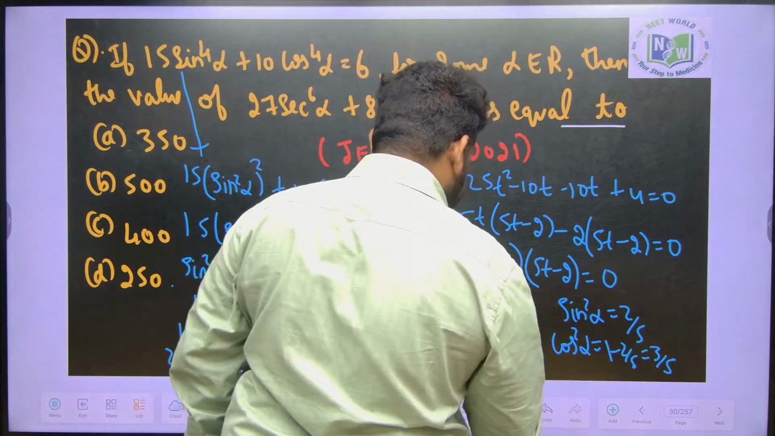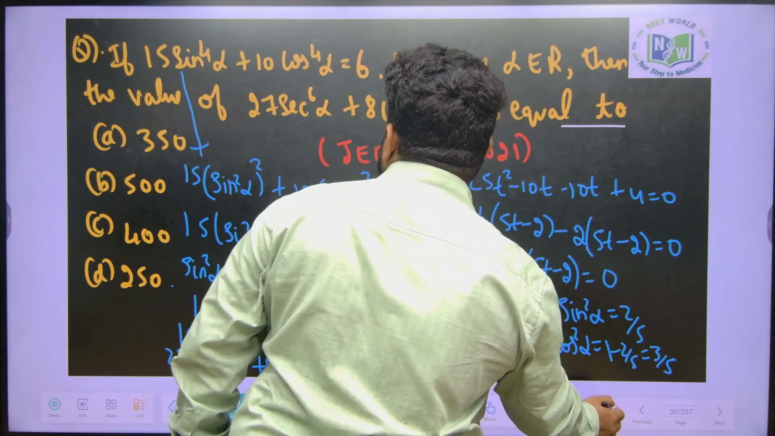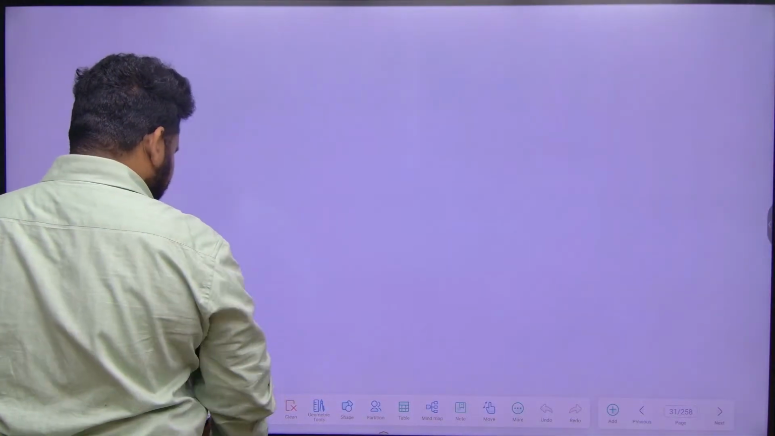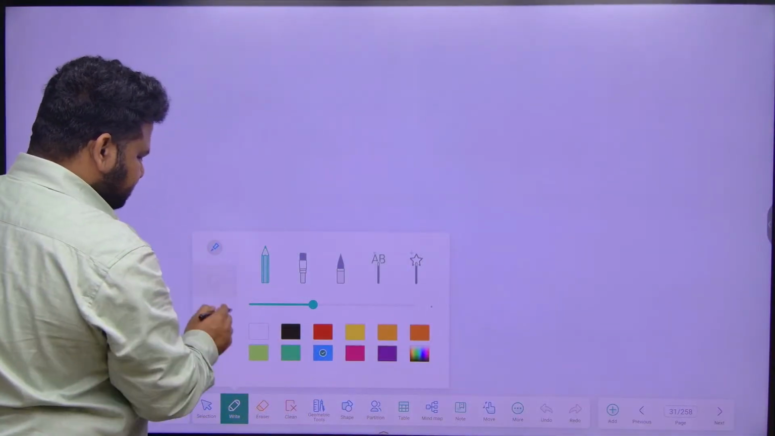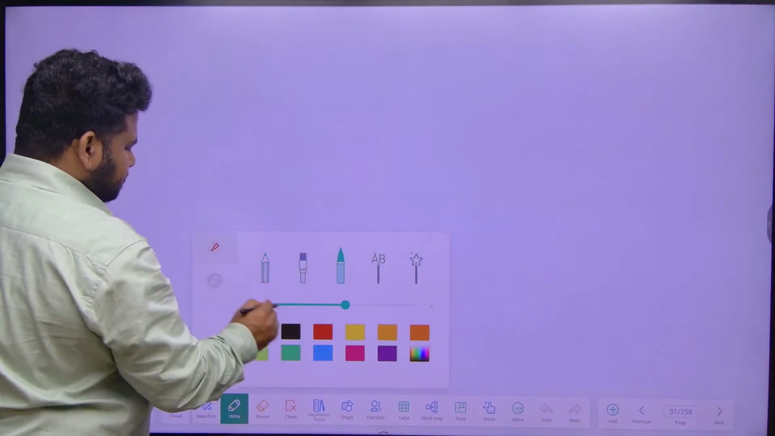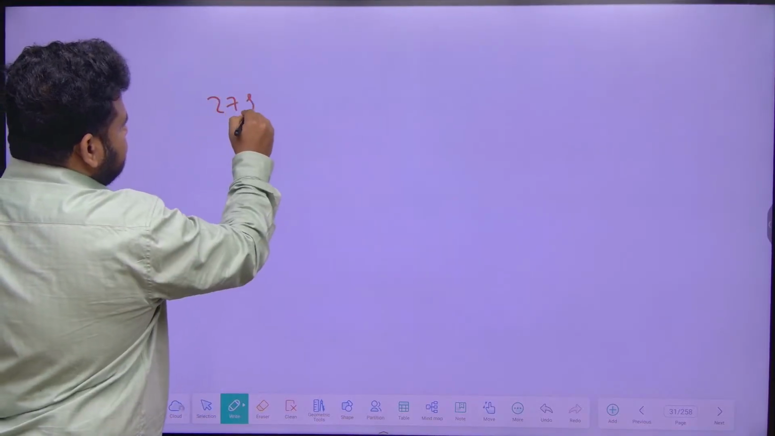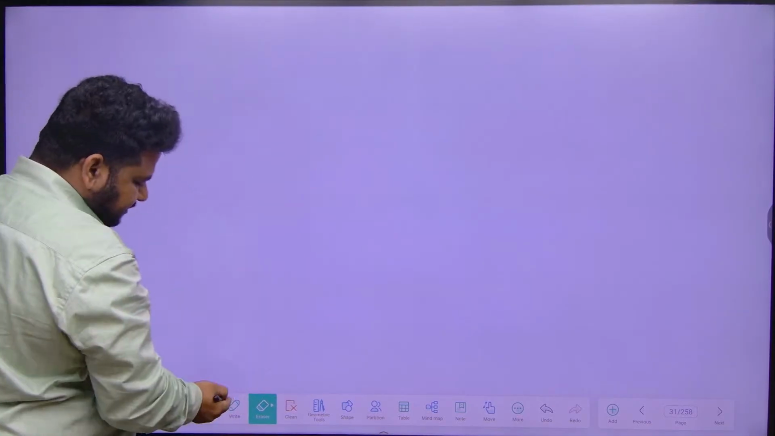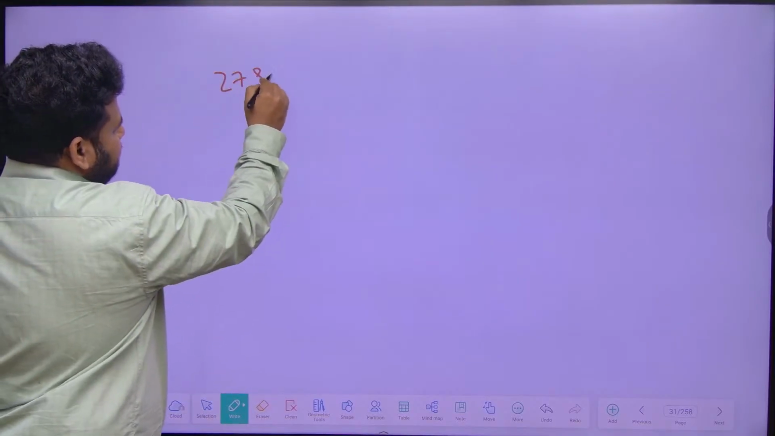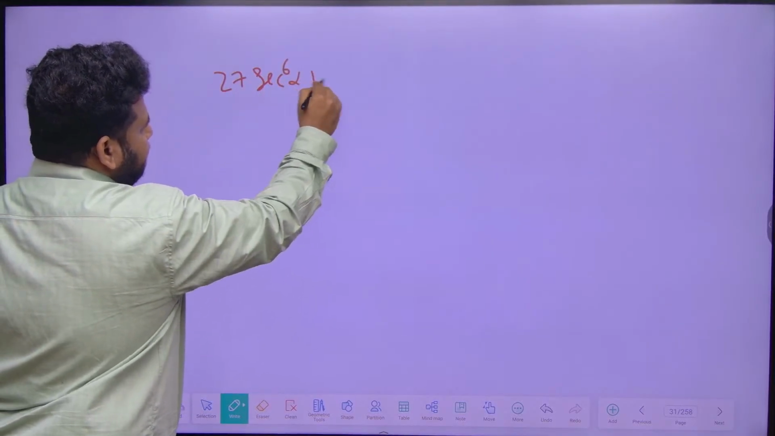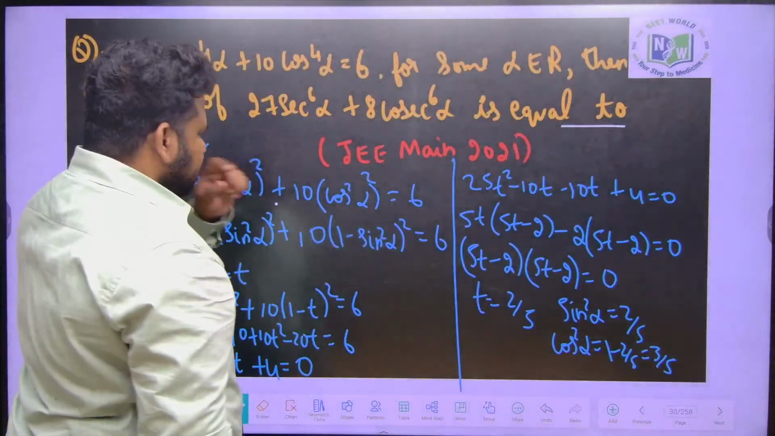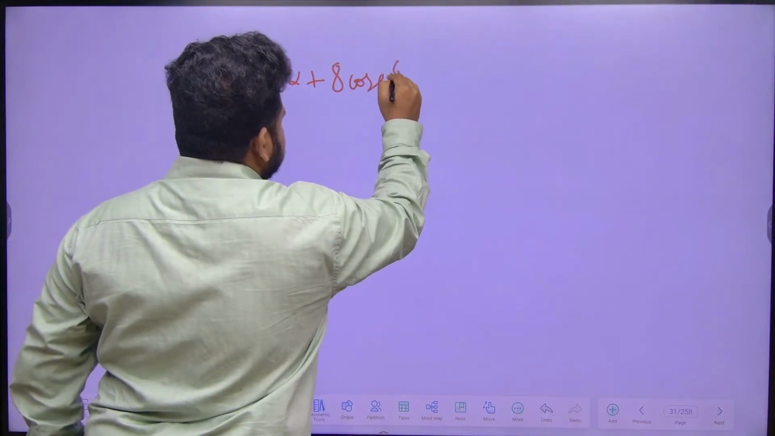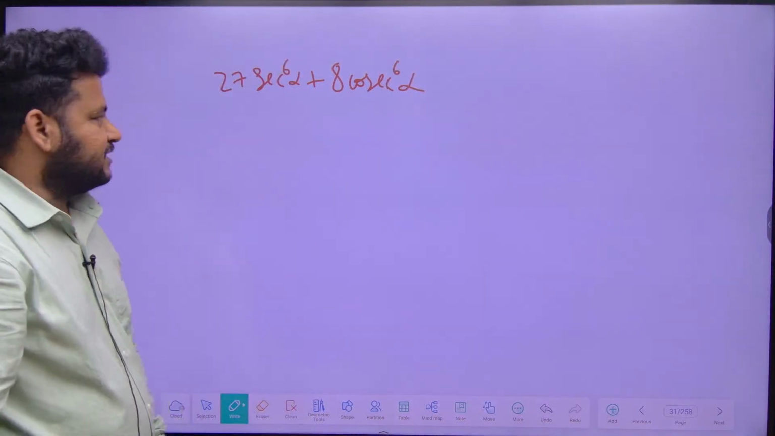See what they are asking us. Let me take the next page. They are asking us to find 27 secant power 6 alpha plus 8 cosecant power 6 alpha, correct? This is what they are asking.